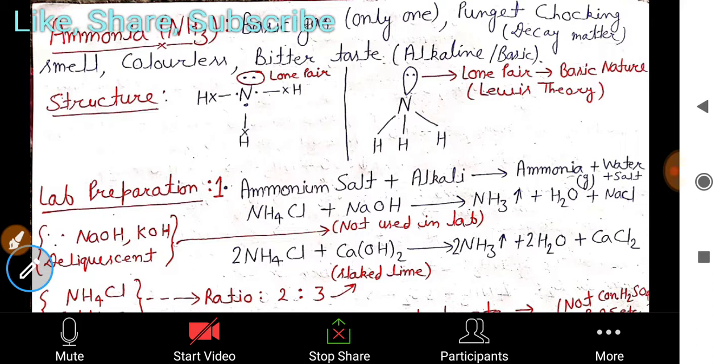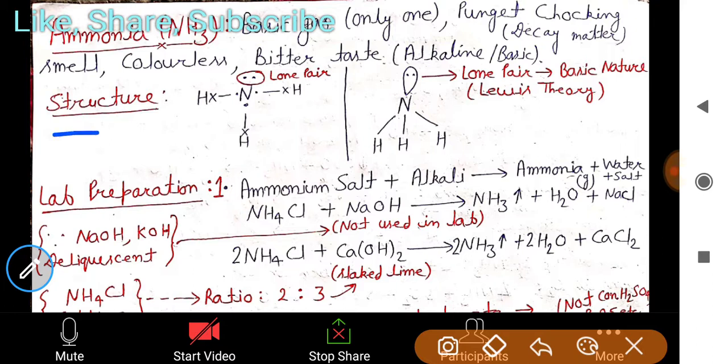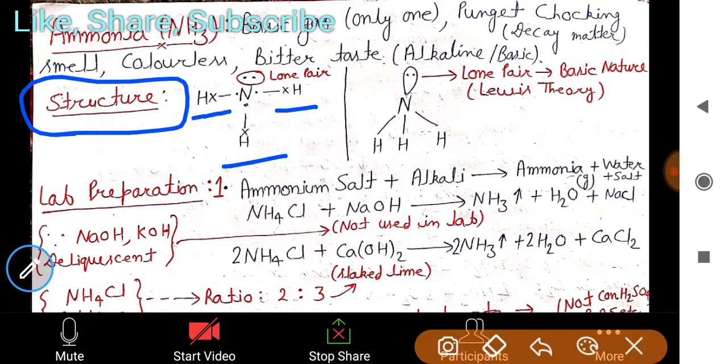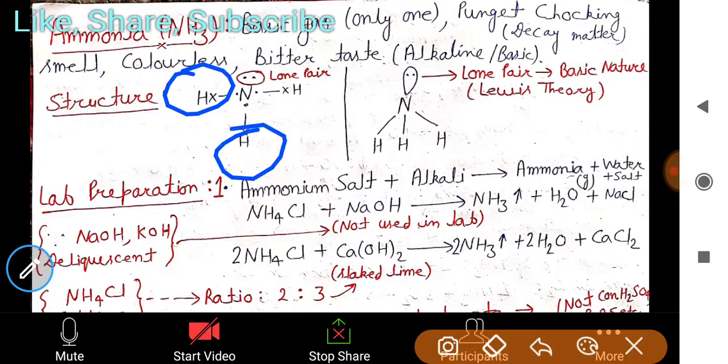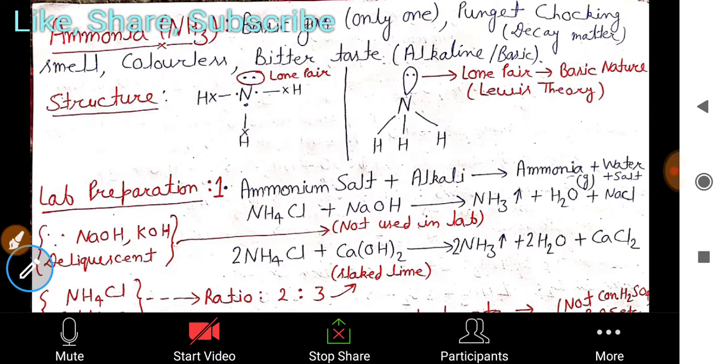If you see the structure of NH3 carefully, this is the structure of NH3. I hope you are now able to make these structures. It has one lone pair and five valency. From this dot structure, its valencies are shown and it combines with hydrogen. In the cross one shows here, three hydrogens form these bonds, and one lone pair remains here. So why do we call it a basic gas? Because a lone pair is present in it.